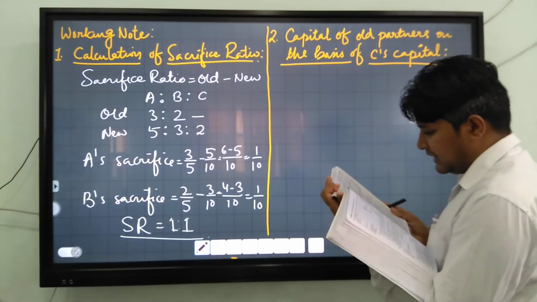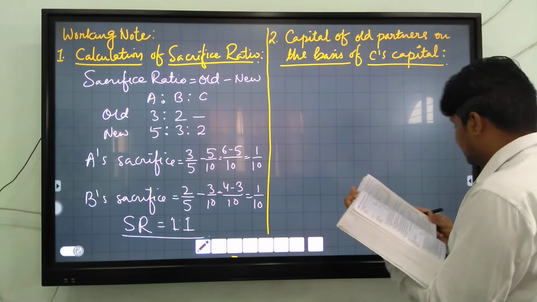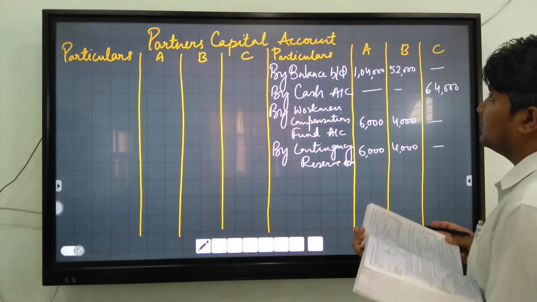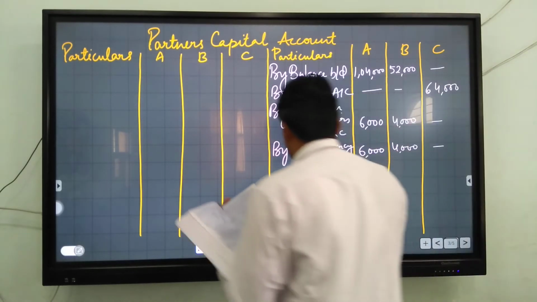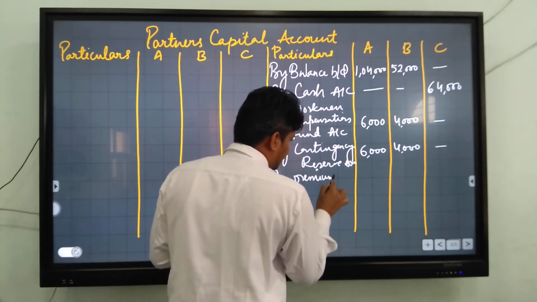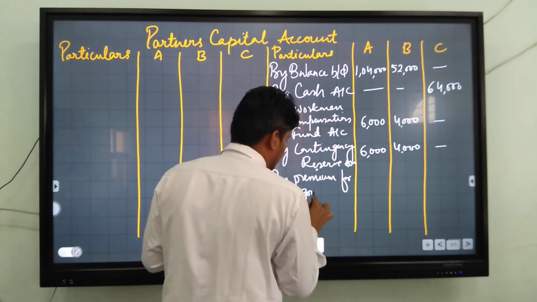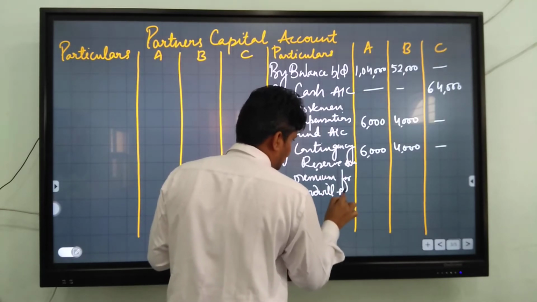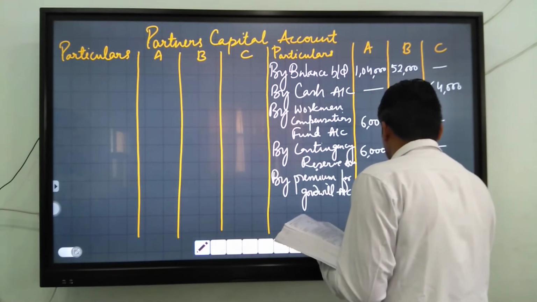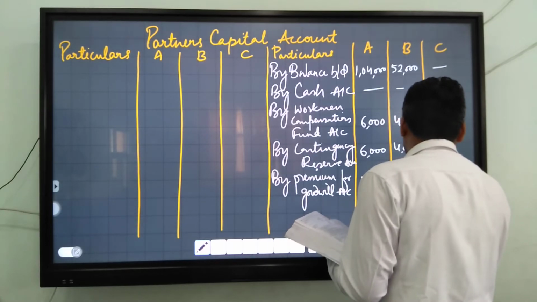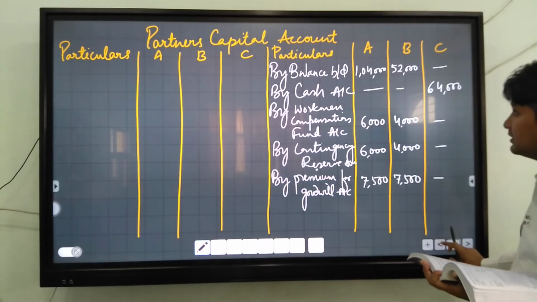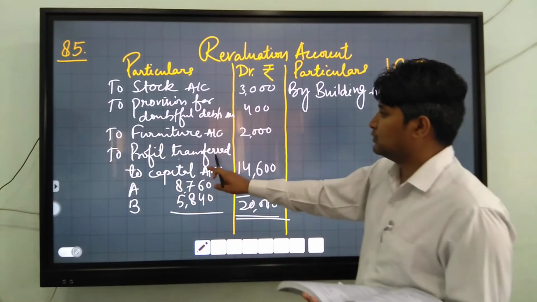And C brings 15,000 for his share of goodwill, and this amount will be divided among sacrificing partners in sacrificing ratio. You will write by premium for goodwill account. 7,500 to each partner, because sacrifice ratio is 1:1, and you have to transfer this profit to the partner's capital account.